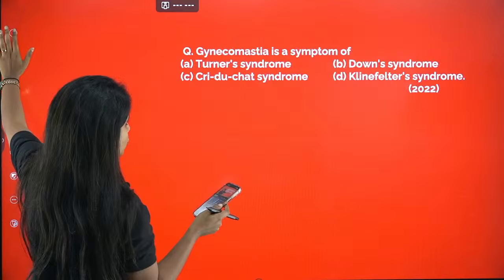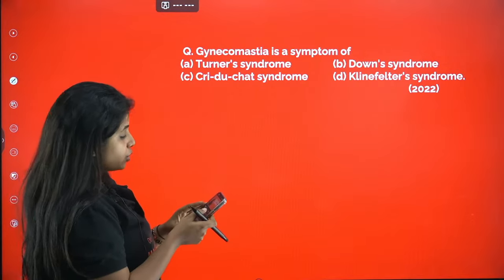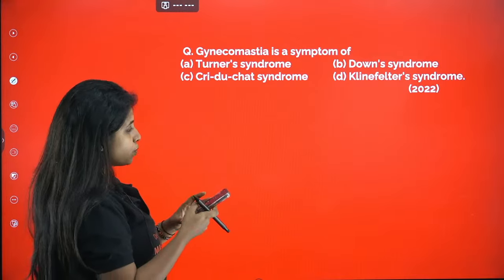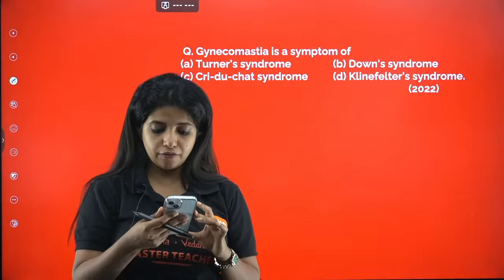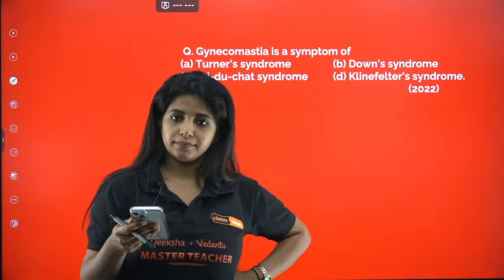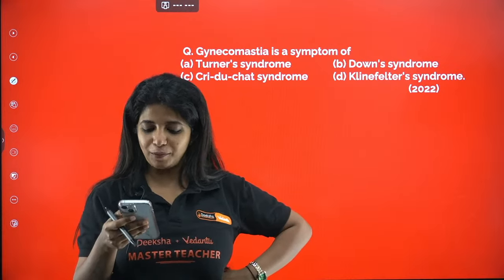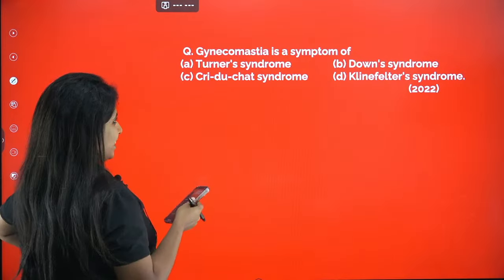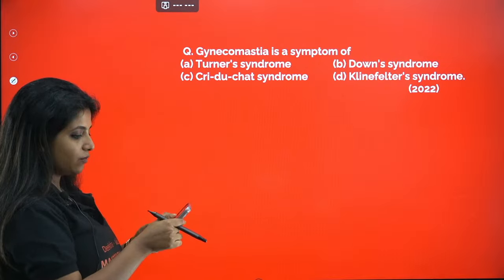Awesome. Gynecomastia is a symptom of, this is a super easy question, Turner syndrome, Down syndrome, Cri du Chat syndrome, or Klinefelter syndrome? Gynecomastia is something that you see where?